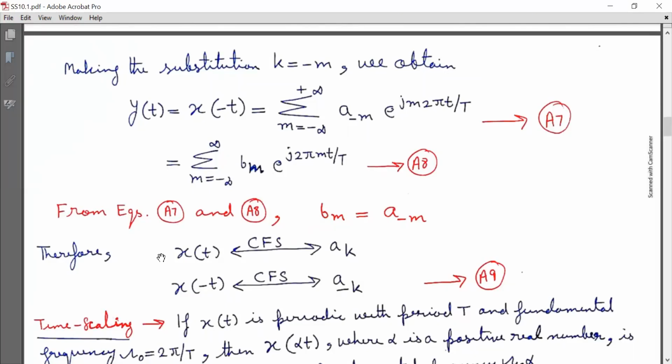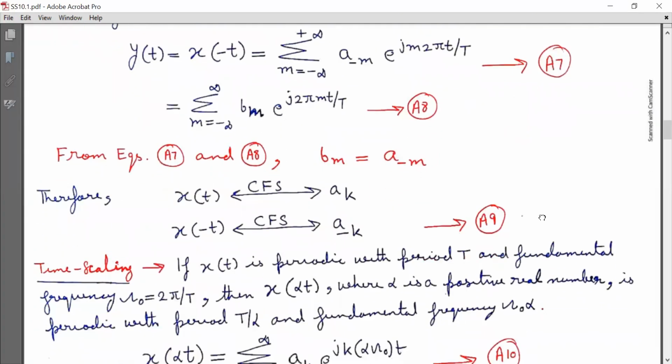Therefore, the periodic signal x(t) is having continuous time Fourier series coefficients as ak, and the signal x(minus t) is having continuous time Fourier series coefficients as A subscript minus k. Mark it as equation A9 as indicated here.